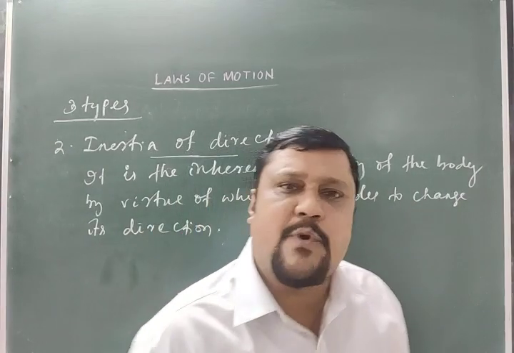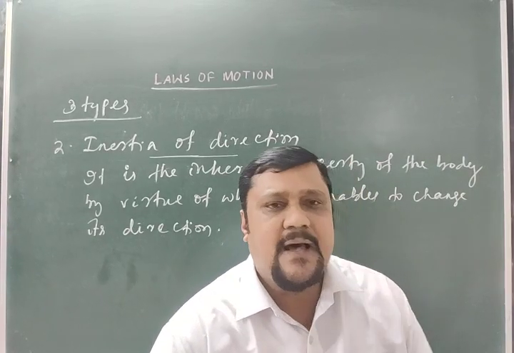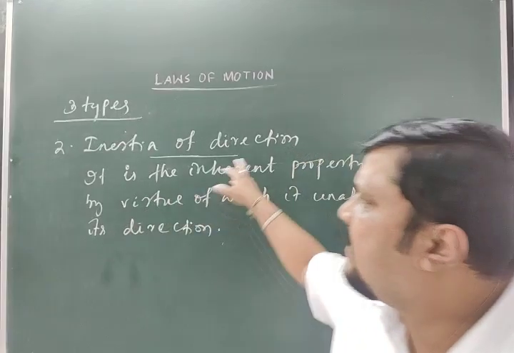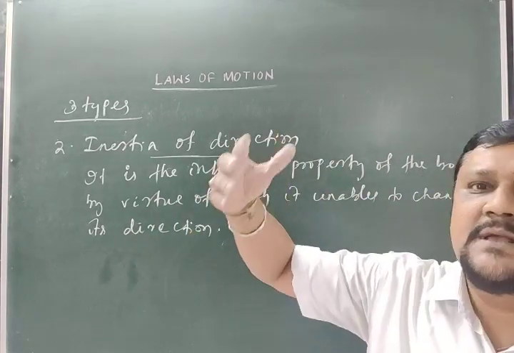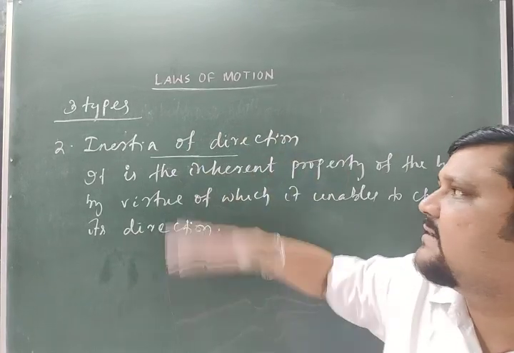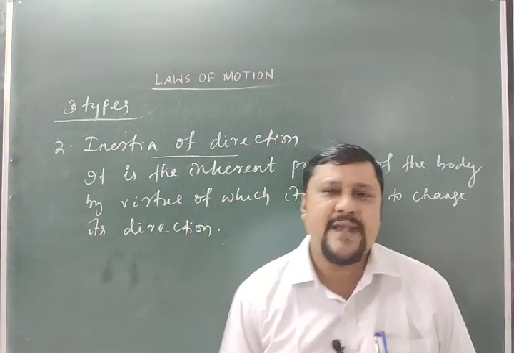Why are mud guards provided on the bicycle? To oppose the inertia of direction of the mud along with the wheel, the mud guards are provided on the bicycle. You have to write like this.